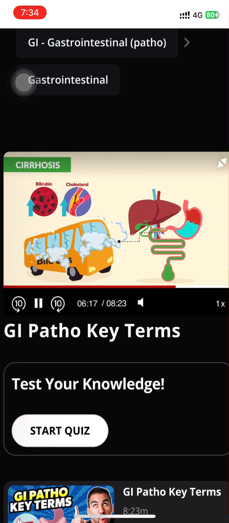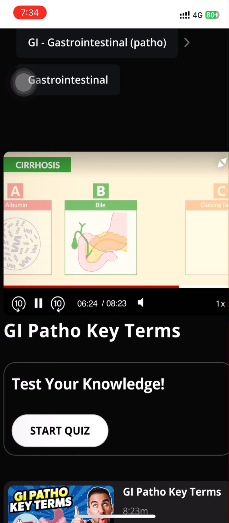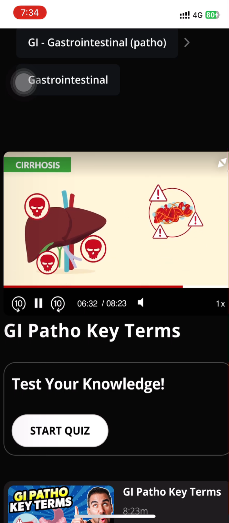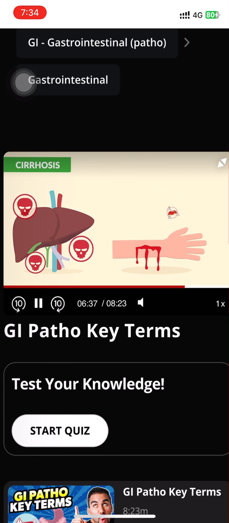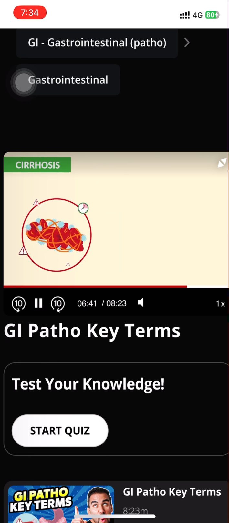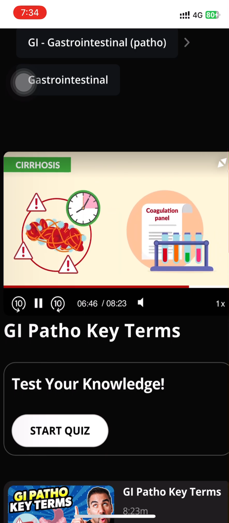And this is due to the lack of bile, or the bile bus, to help carry this bilirubin out of the body and into the potty. The last letter in our ABCs is C for clotting factors, or coagulation factors, which helps the blood to clot. So with liver disease, the blood doesn't clot fast enough, leading to huge bleed risks. Always our number one concern is bleeding. So naturally, we see longer clotting times, resulting in longer coagulation times on the coagulation panel when we look at lab results.